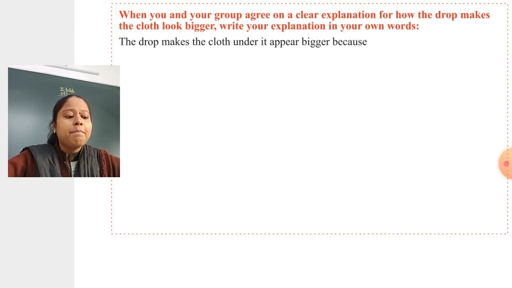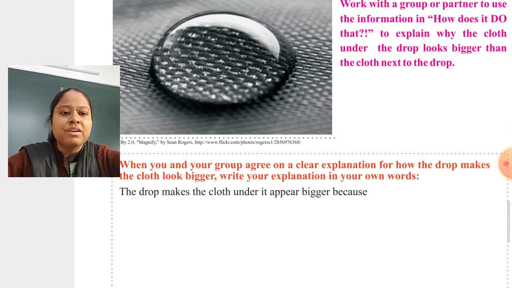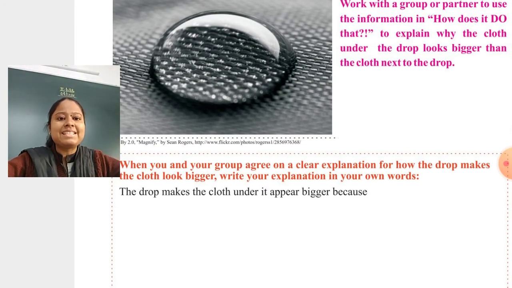This happens because the drop has a curved surface. You can see in the picture the drop is not a flat surface, it is a curved surface, and the flat bottom is transparent. The smaller the drop of water, the greater the curve. If the drop is smaller, the curve is greater and we can see things bigger. If the drop is larger, we are not able to see it like that because a larger drop doesn't have as curved a surface.